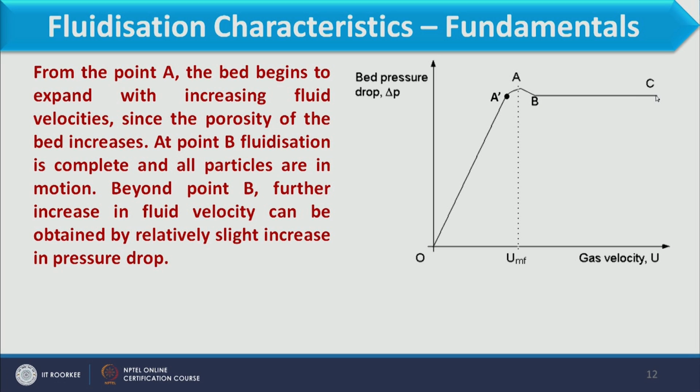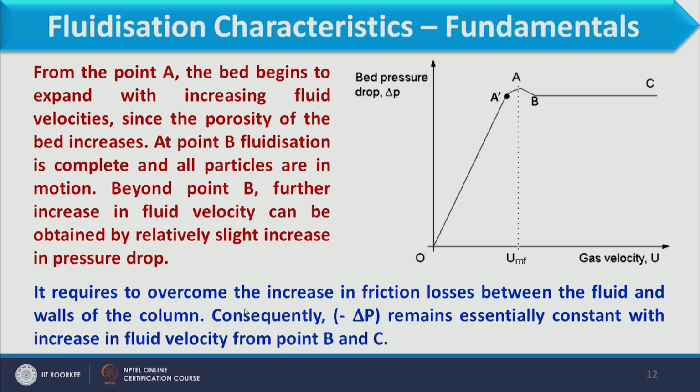So from B to C a slight increase in pressure drop is observed, but that is very small. It is required to overcome the increase in frictional losses between the fluid and the walls of the column. Consequently, pressure drop remains essentially constant with increase in velocity from point B to C.